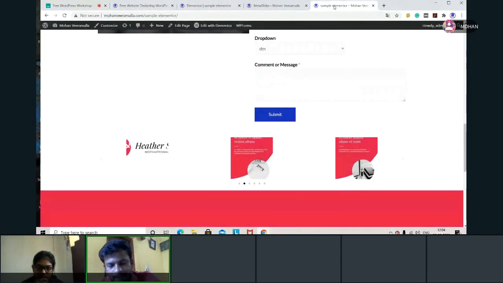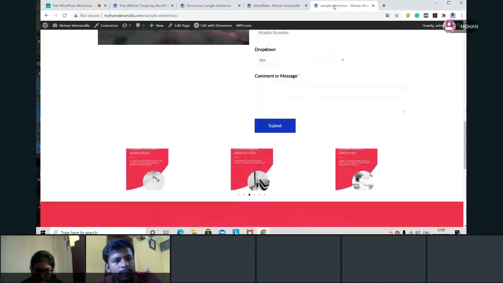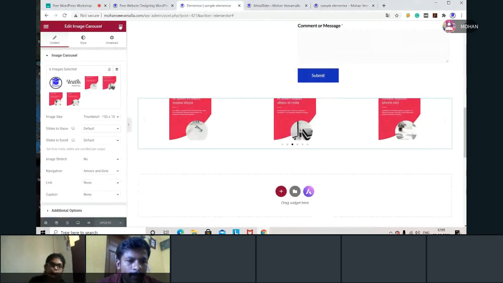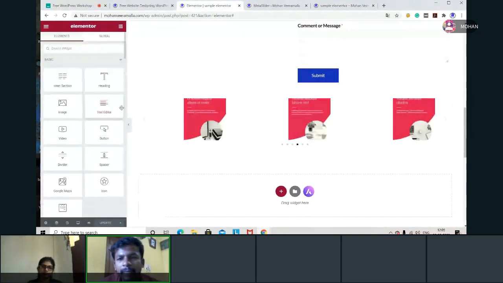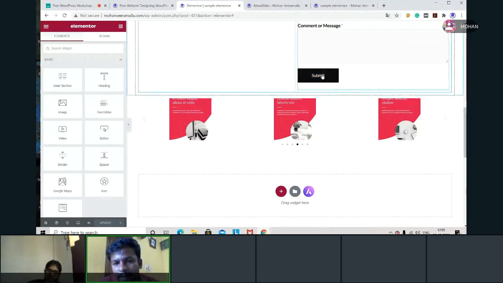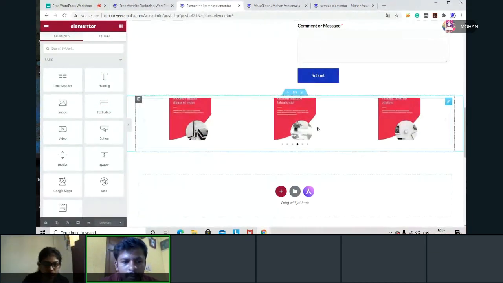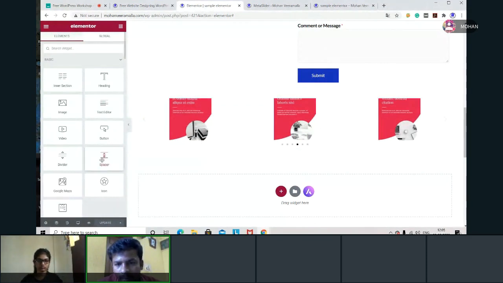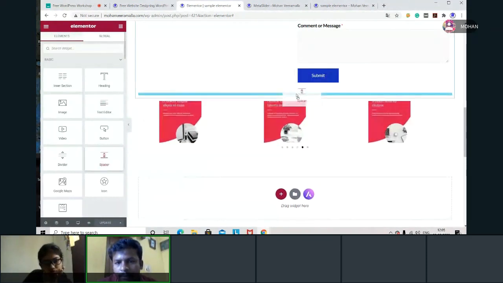It's looking nice. Yes. Now this thing also we can do. Now I'll go to Elementor again. See, I want a gap in between this contact form and this particular carousel. Now I can make a space also. If I want to make a space, I can make a space also.